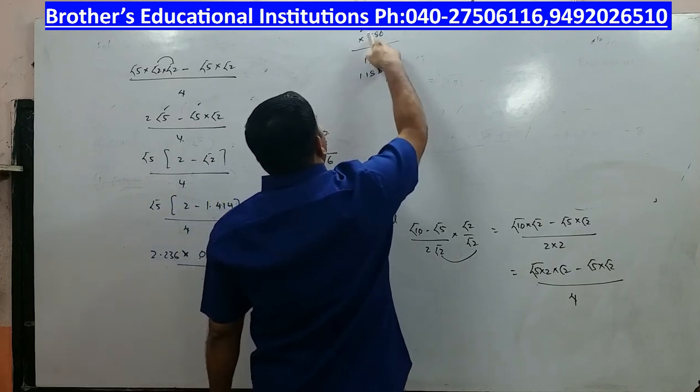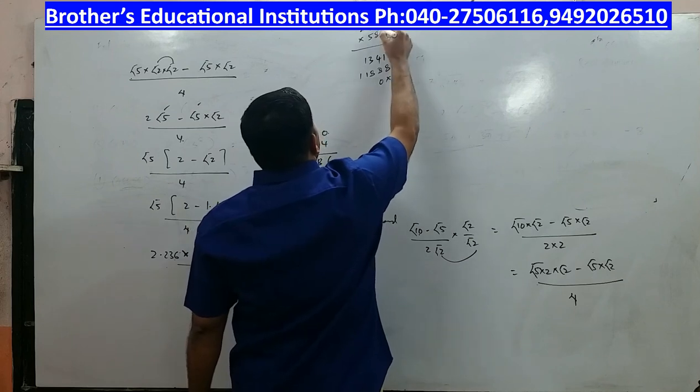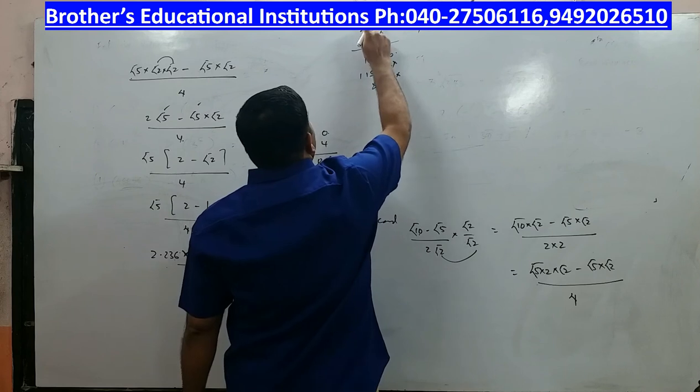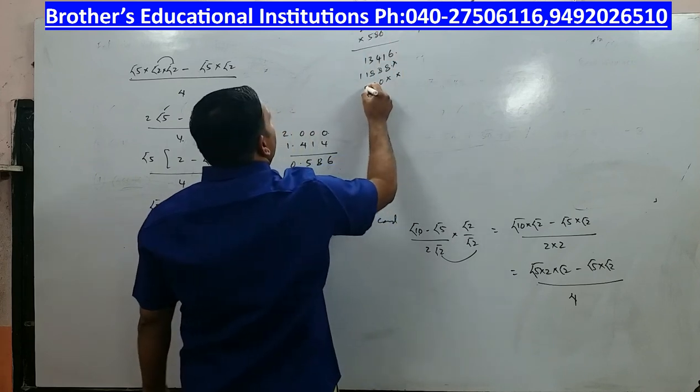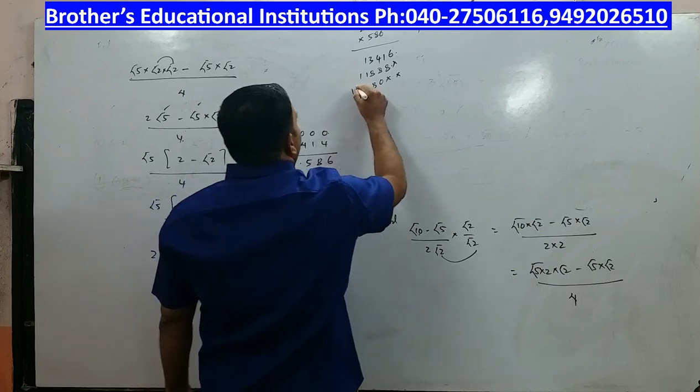Now I multiply with 5, 5 6s are 30, 0, 3 carry, 5 3s are 15, 15 plus 3, 18, 8, 1 carry, 5 2s are 10, 10 plus 1, 11, 1, 1 carry, 5 2s are 10 plus 1, 11.